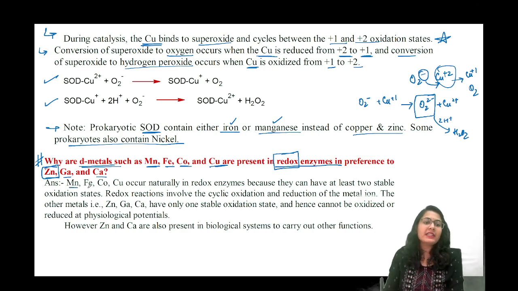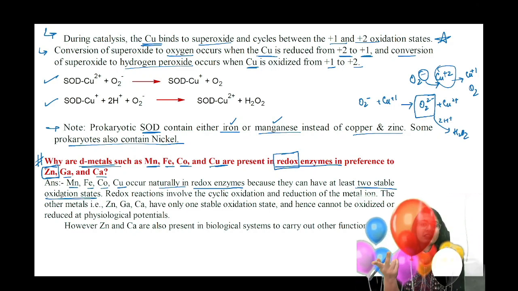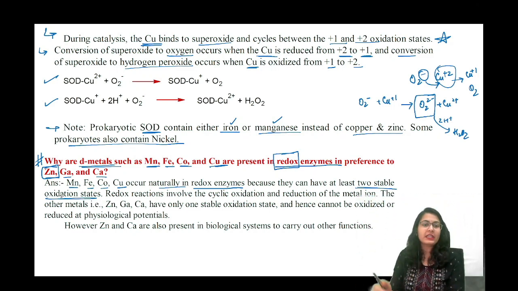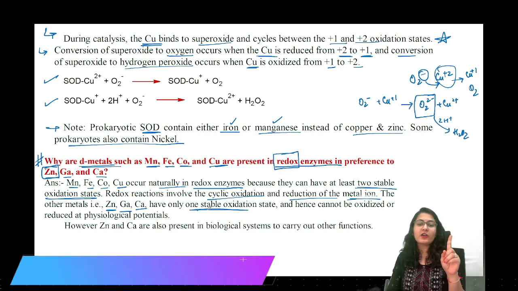Because manganese, iron, cobalt, copper, they occur naturally in redox enzyme, because they can have at least 2 stable oxidation states जिनके बीच में वो switch कर सकते हैं, +1 +2, +2 +3 like that. So redox reaction involve the cyclic oxidation and reduction of the metal ion, जिसकी वजह से zinc, जिसके पास सिर्फ +2 है, gallium again, calcium again, they only have 1 stable oxidation state.